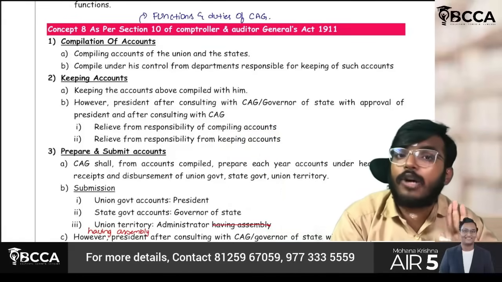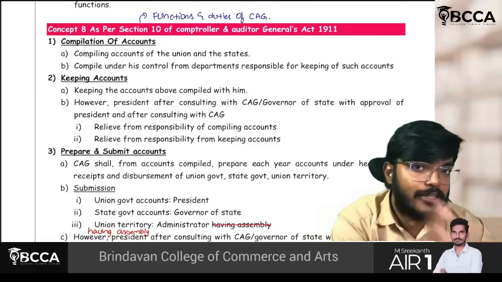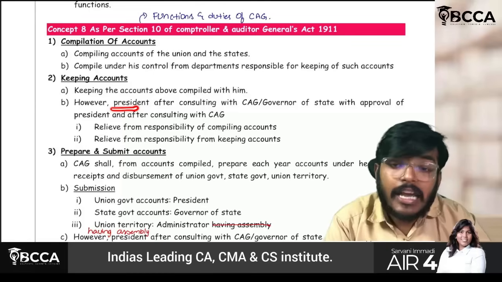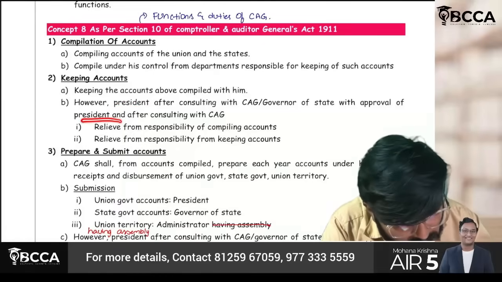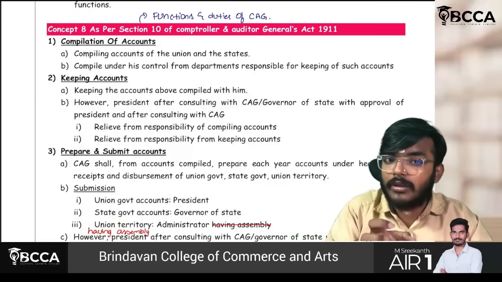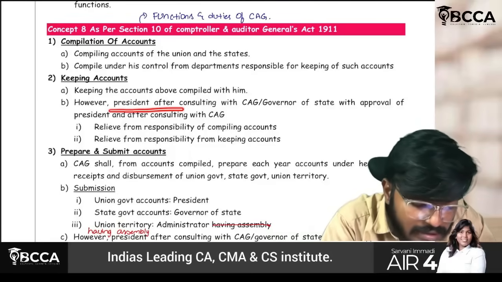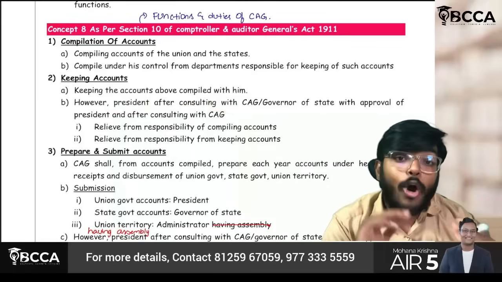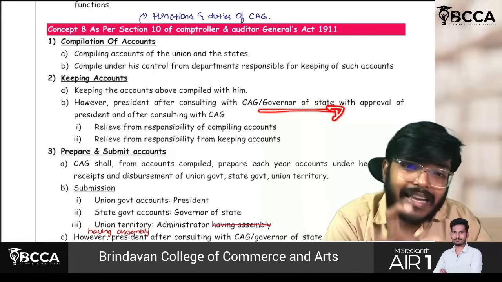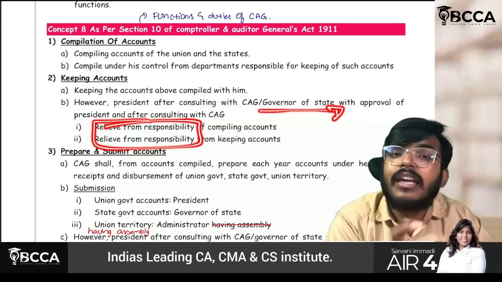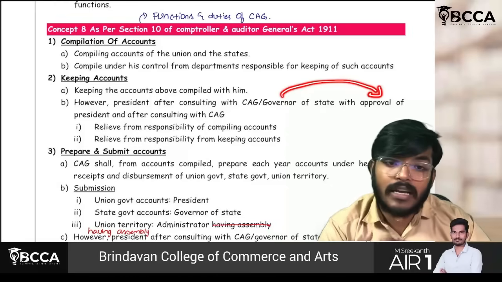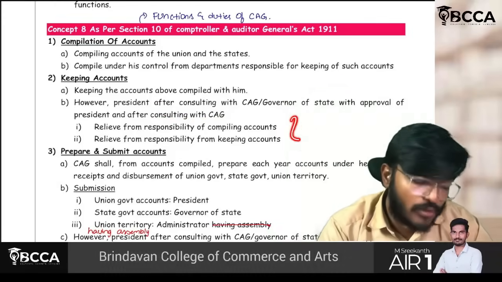Compilation of accounts and keeping of accounts is the primary responsibility of the CAG only. That is fine. But if the president feels that such responsibility should be relieved, he can do so, but after consulting with CAG. Or if any governor of the state feels that the responsibility should be relieved from CAG, then he has to go to the president and get the approval. And after consulting with CAG, you can even do that also.